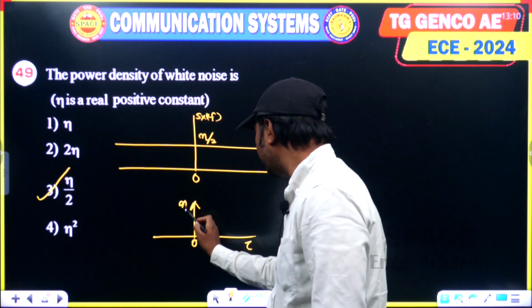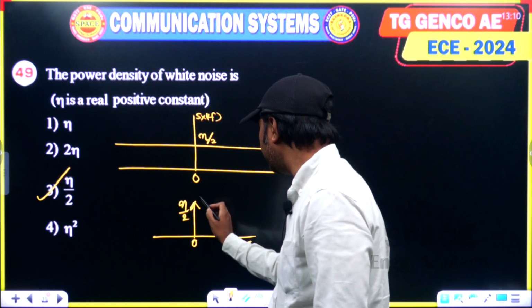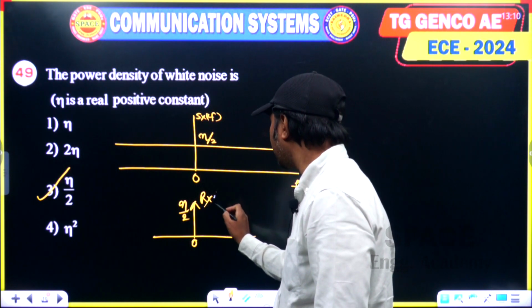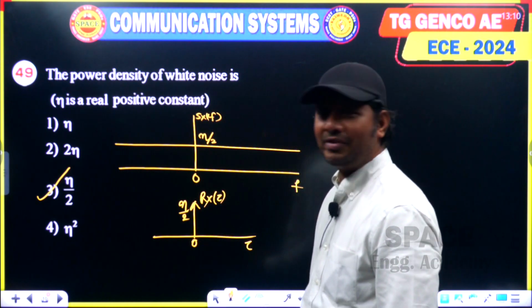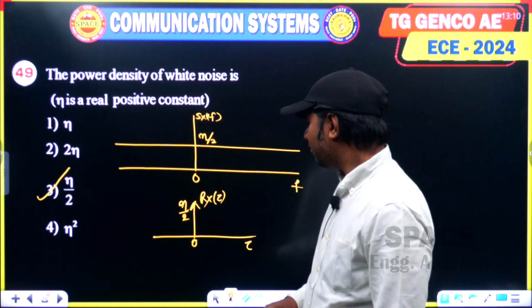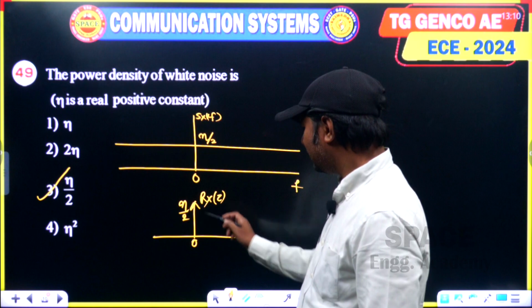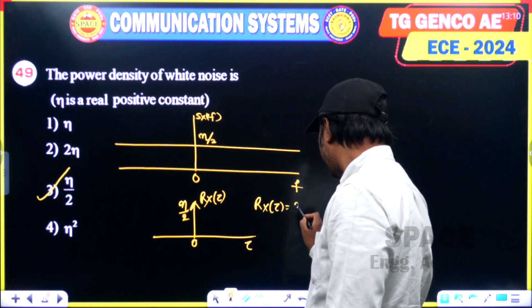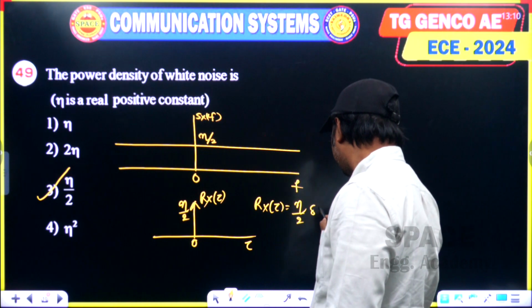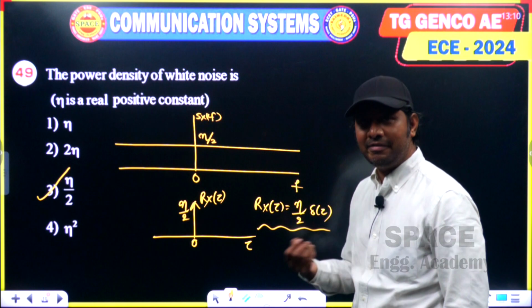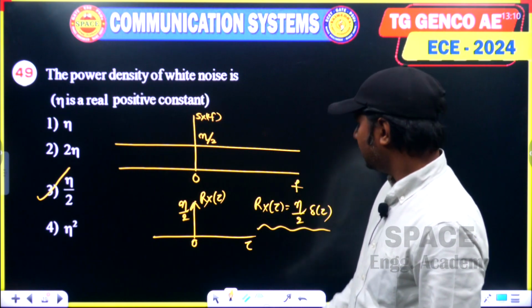So eta by 2 is the power spectral density, and the autocorrelation function Rx of tau of white noise is eta by 2 into del of tau. If you remember this one also, it will be very beneficial. Let us look at the next question.